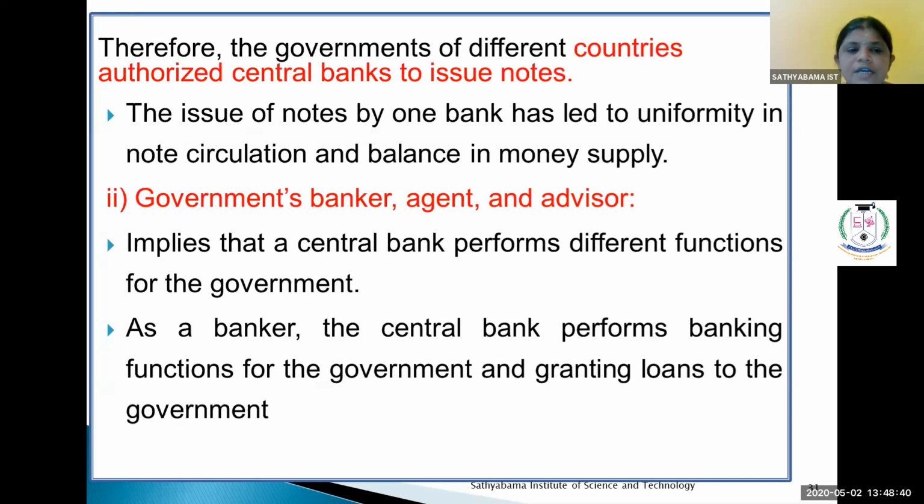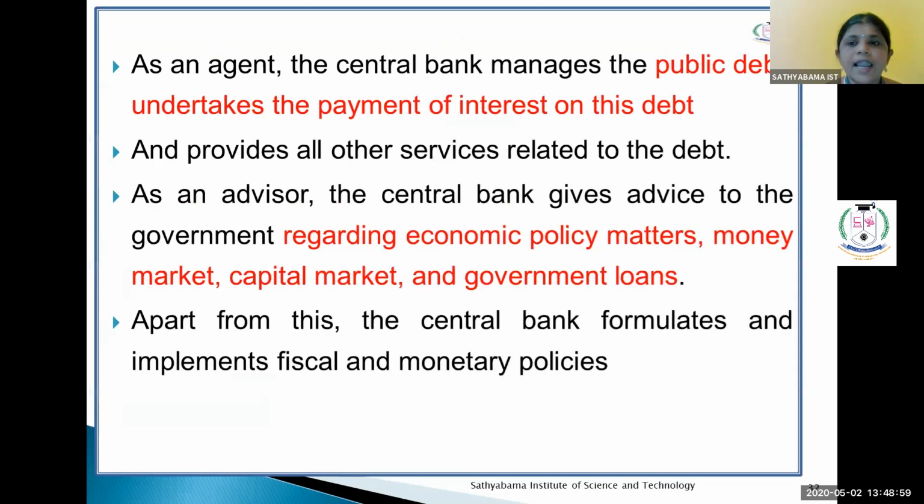Then the second function is government banker, agent and advisor. It implies that the central bank performs different functions for the government. As a banker, the central bank performs banking functions for the government and grants loans to the government. As an agent, the central bank manages the public debt, undertakes the payment of interest on this debt, and provides all other services related to the debt.